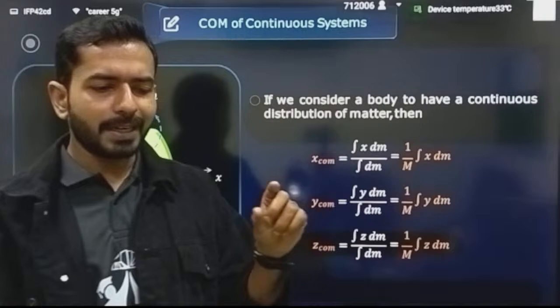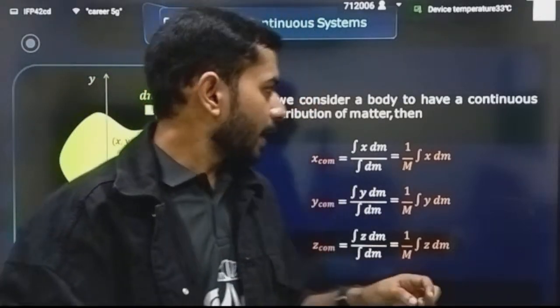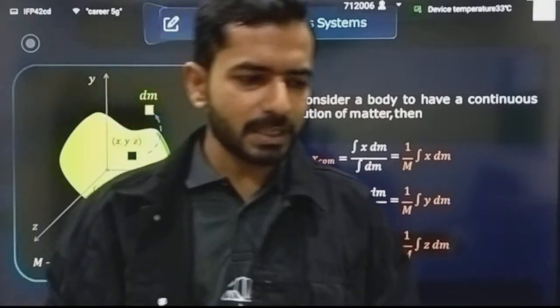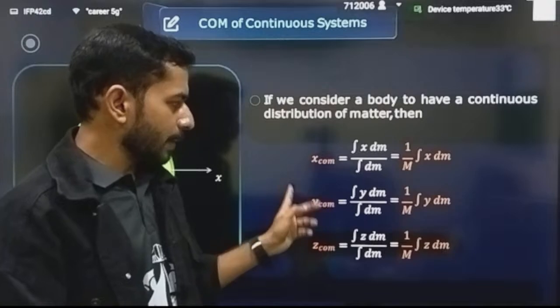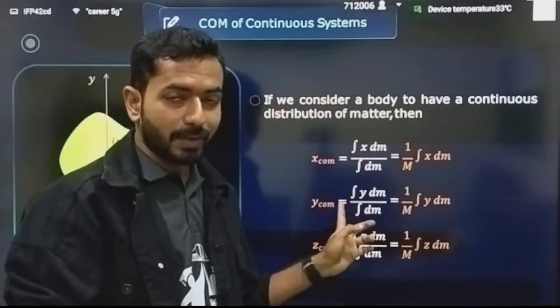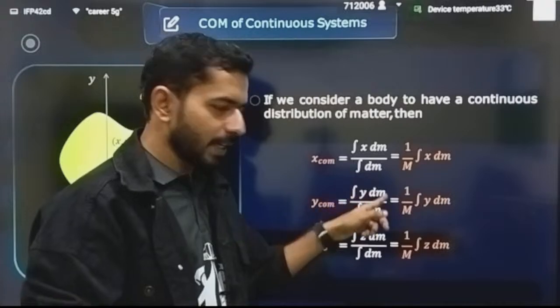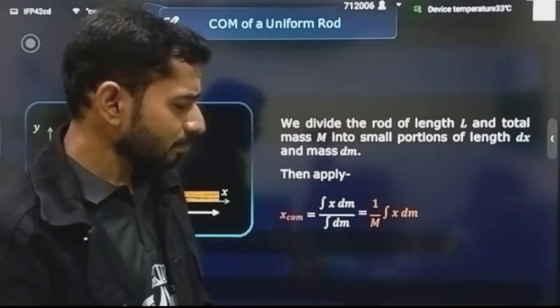x dm divided by integration of dm. Integration of dm is nothing but the total mass of the continuous body that you are taking. And x dm, how you will be writing? That we are going to understand. One or two derivations we are going to understand, and that will be sufficient for you to understand the complete thing. Same goes for the y direction also. In the y axis, what is the position of center of mass? That you can get from y dm divided by integration of dm, and the z axis is the same, identical.